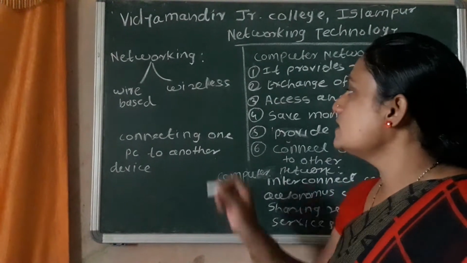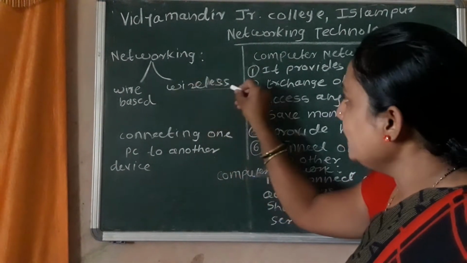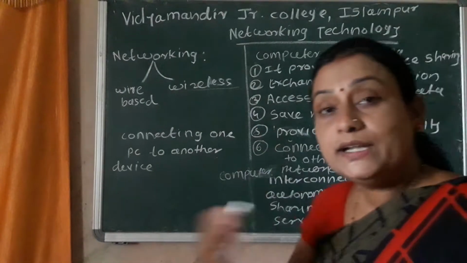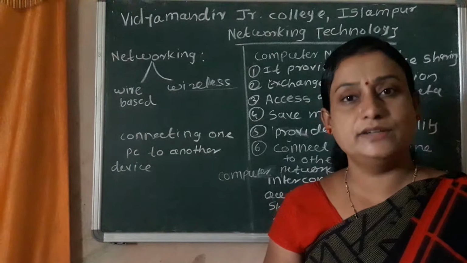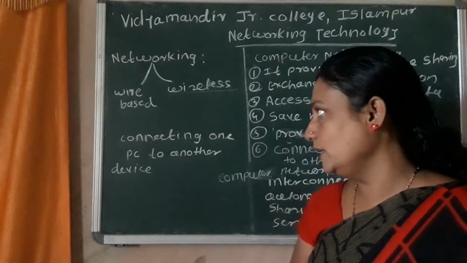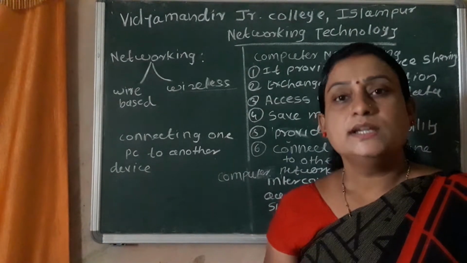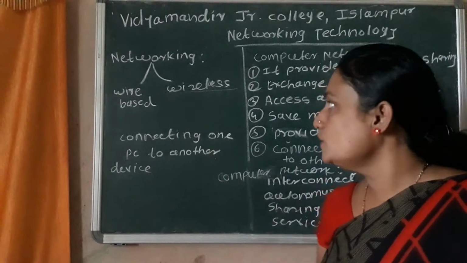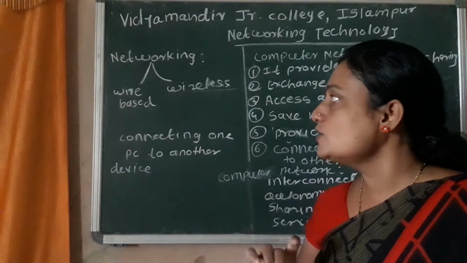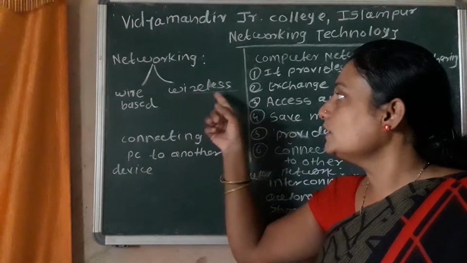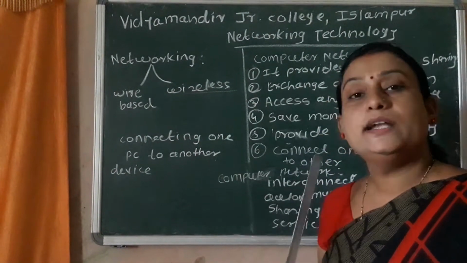In wireless networking, different techniques or waves are used to establish the network, like radio waves, microwaves, and infrared waves. These waves are used to connect PCs, nodes, as well as devices to each other without a cable. That is called wireless networking.